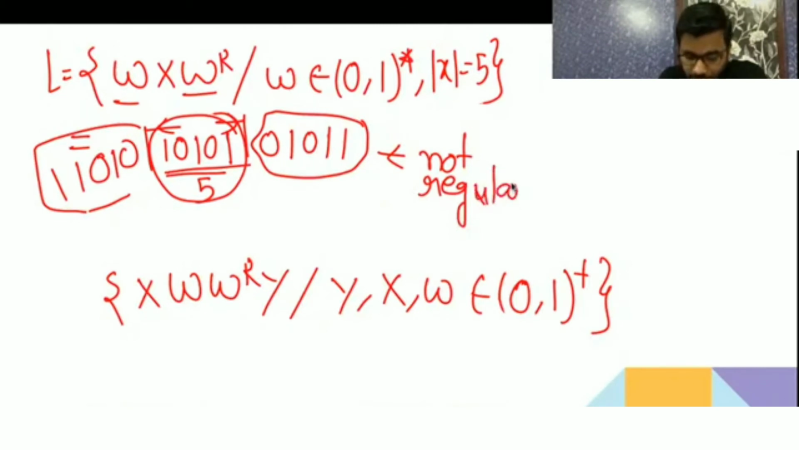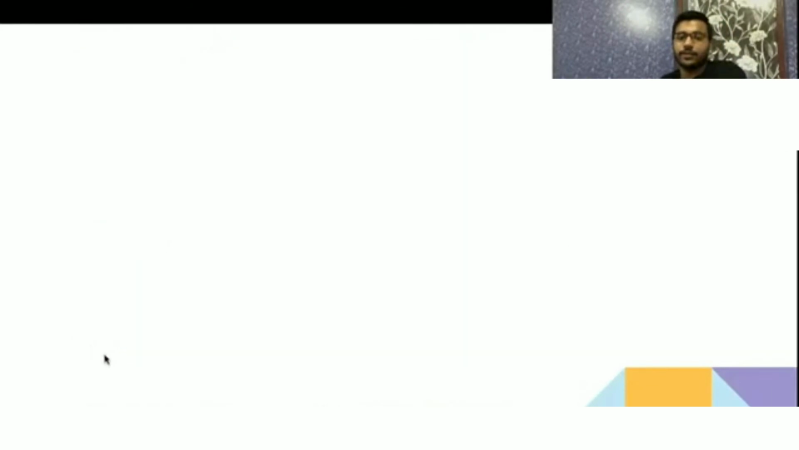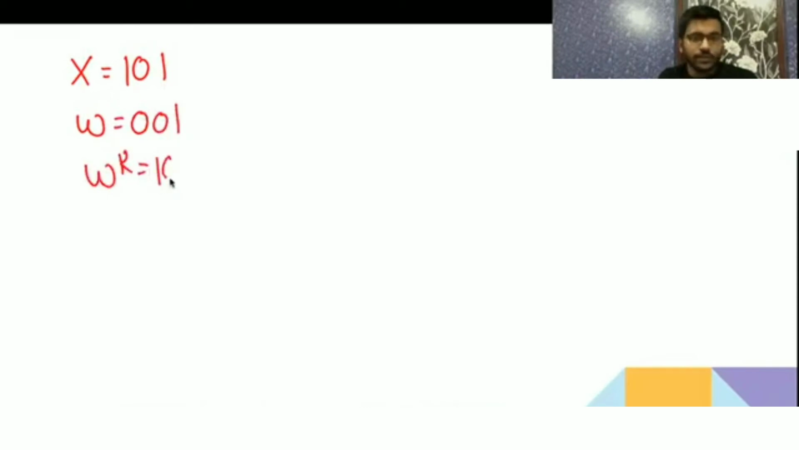Okay, so all of these answers were correct. One is regular. The reason is here you can expand X and here you can expand Y. Whatever string X you take, let's say 101, I am doing it in the next slide. You take always X as 101 and W as 001, then WR as 100 and Y as 101.